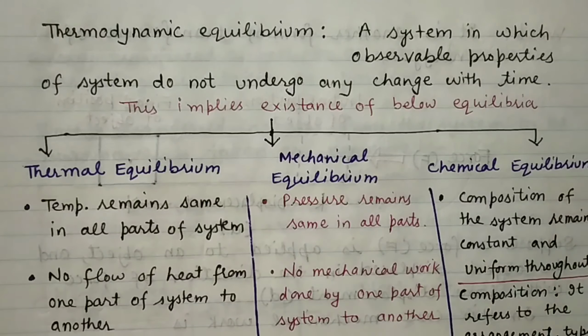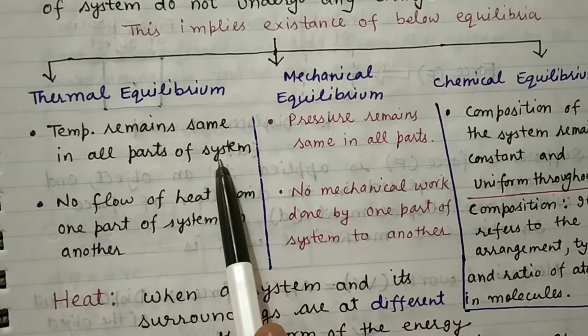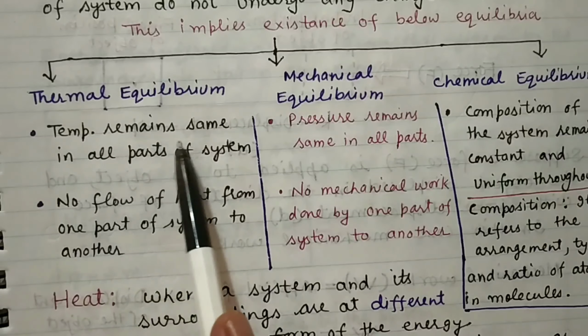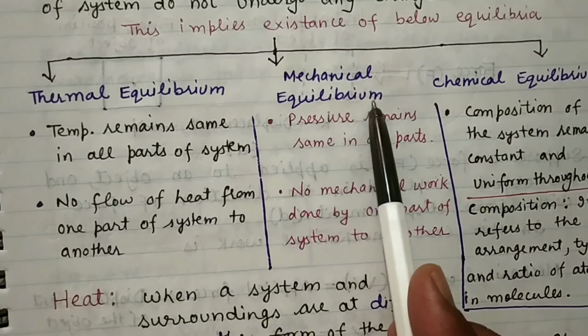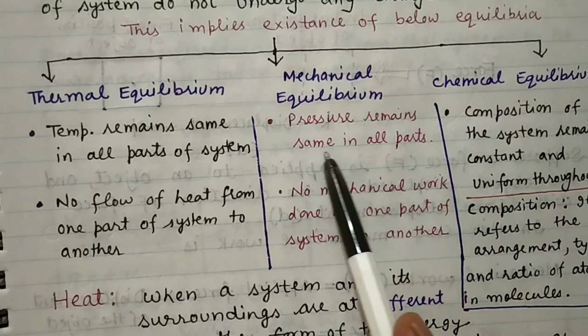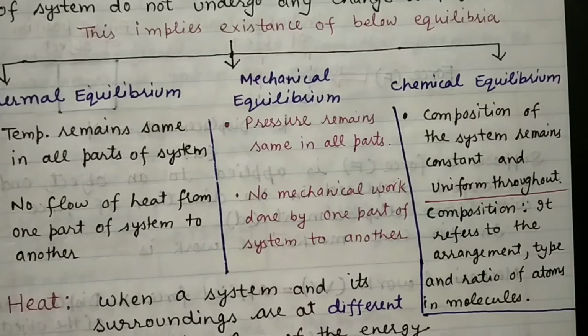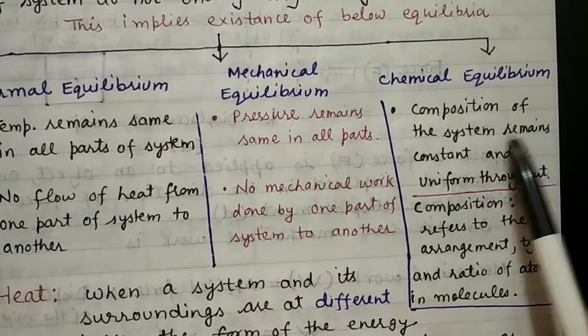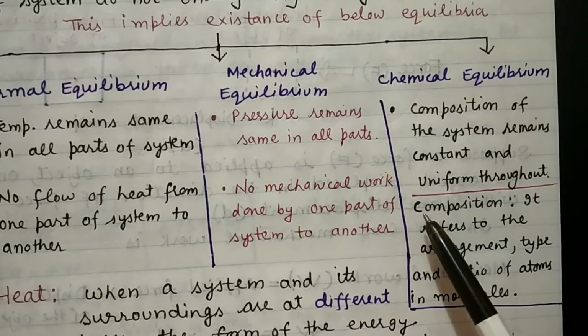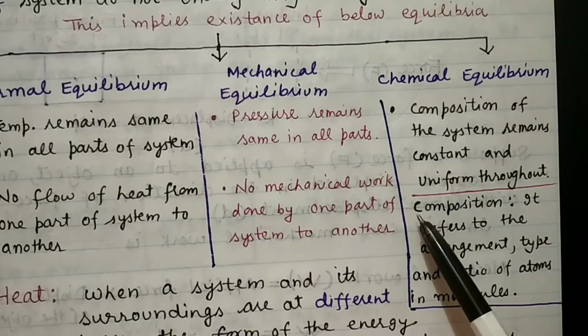Now first I am taking thermal equilibrium. In thermal equilibrium, as its name suggests, temperature remains the same in all parts of the system. Means throughout the system the temperature will remain constant. In mechanical equilibrium, the pressure of the system will remain constant. And in the case of chemical equilibrium, it is the composition of the system that will remain constant, or you can say throughout the process, the composition will be uniform.